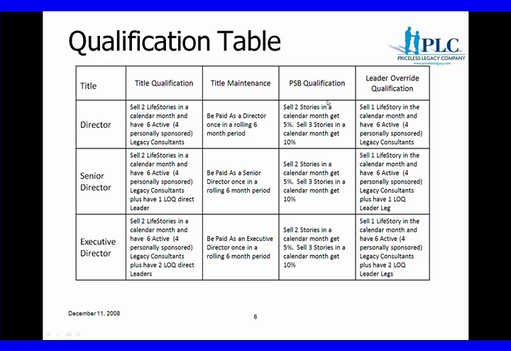The same personal sales bonus applies, 5% for 2 stories in a month, or 10% for 3 stories in a month. And then there are leader override qualifications. Earlier I called it option. I really meant leader override qualifications at the various levels that allow additional earnings at the senior director and the executive director level, to be had on a larger, a more widely defined team.